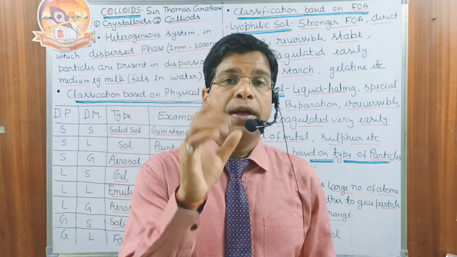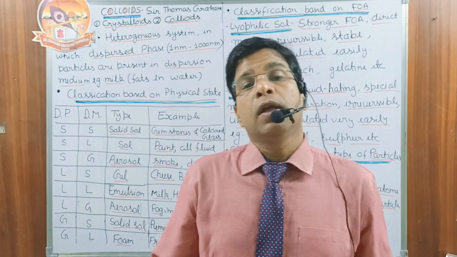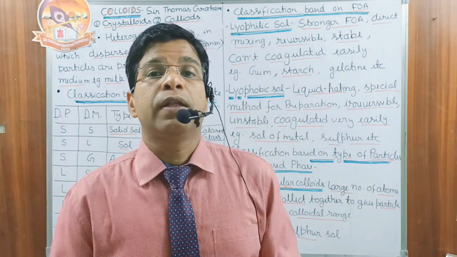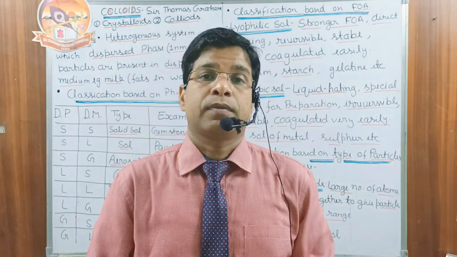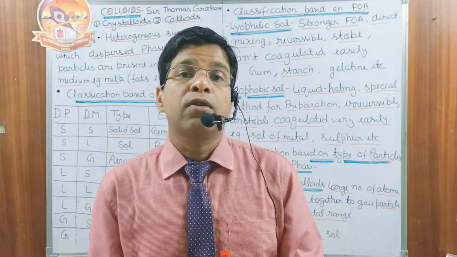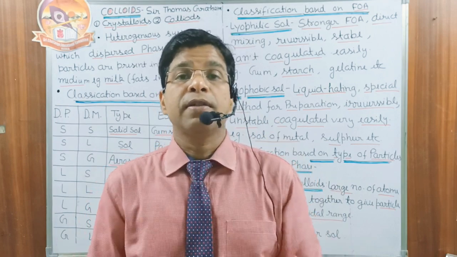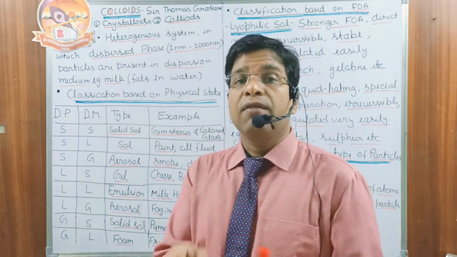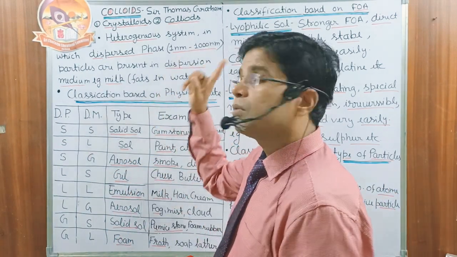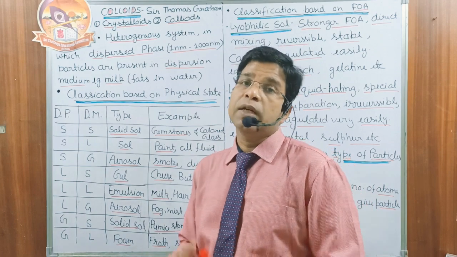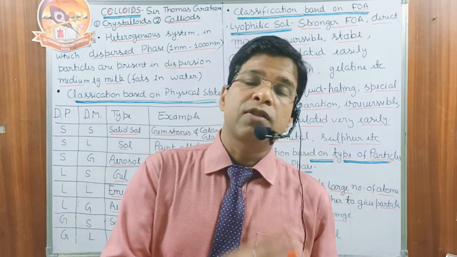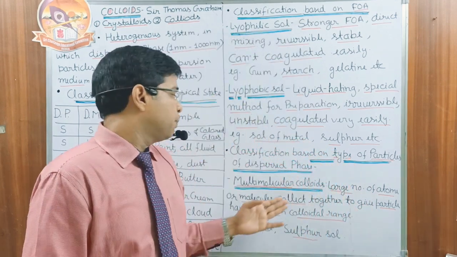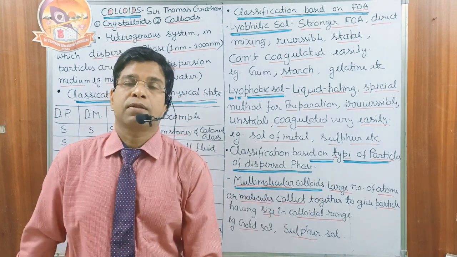Small atoms, small molecules, combine together, collect together, and form one aggregate. As they collect together, the size of the particle increases. And when these particles come in the range of 1 nanometer to 1000 nanometer, they give the colloidal system, and such a colloidal system is called a multi-molecular colloidal system.